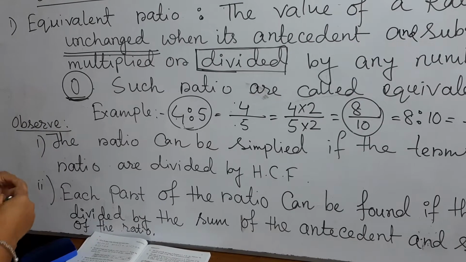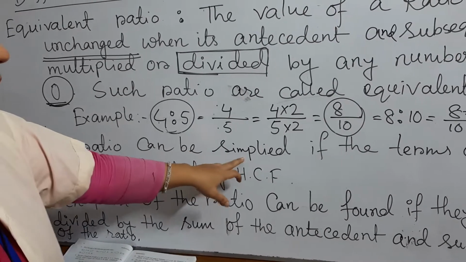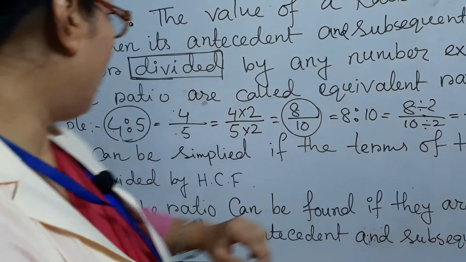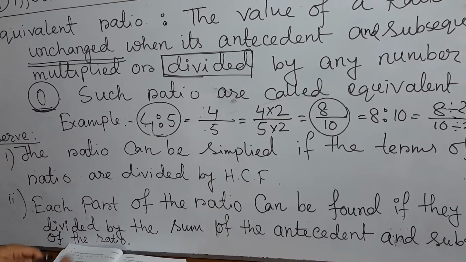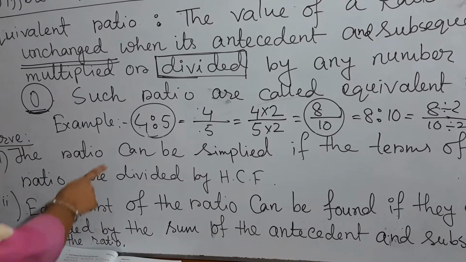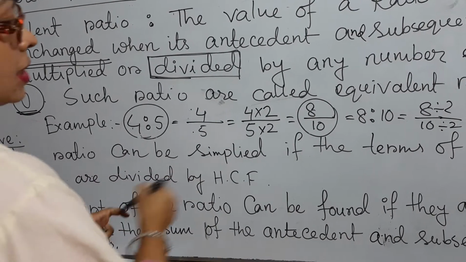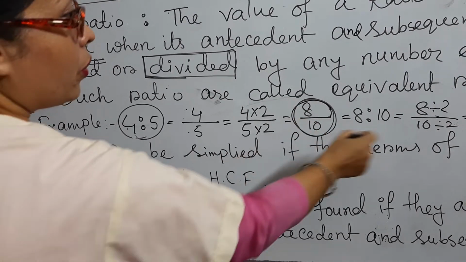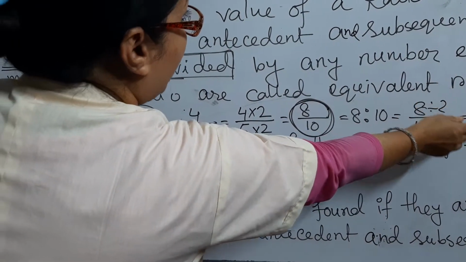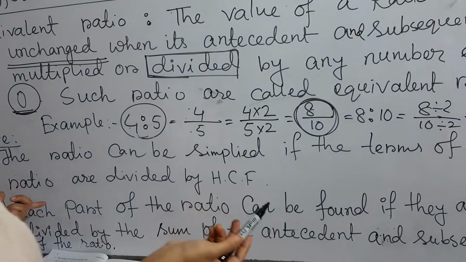Okay students, two observations have been given on equivalent ratio. One is: the ratio can be simplified if the terms of the ratio are divided by the HCF. Look at the observation, students. Suppose 8/10. If we simplify this one, we get 4/5. What did I do?